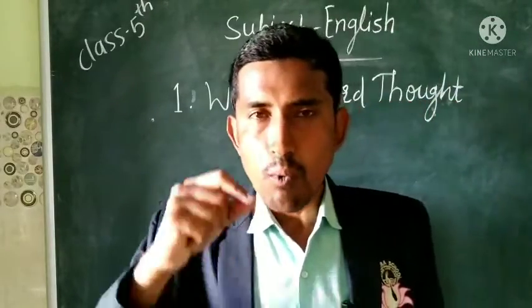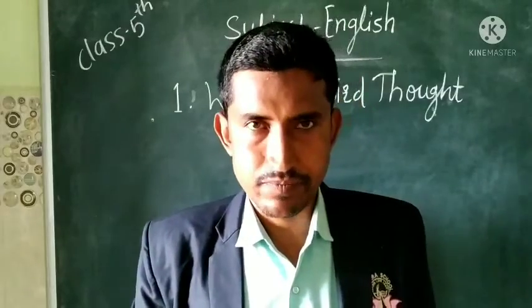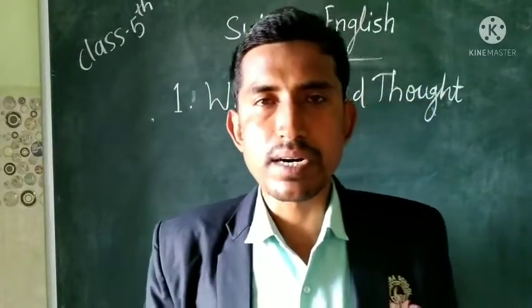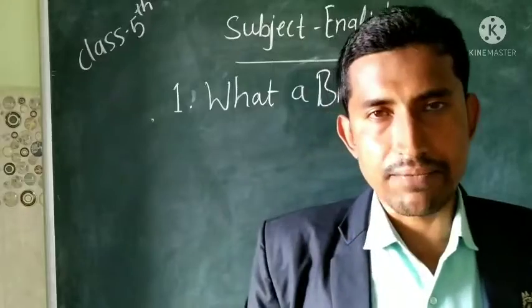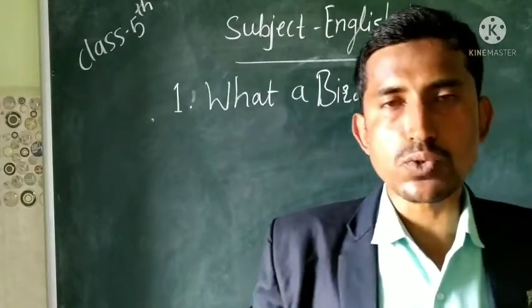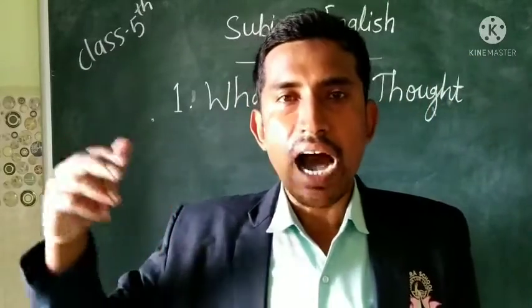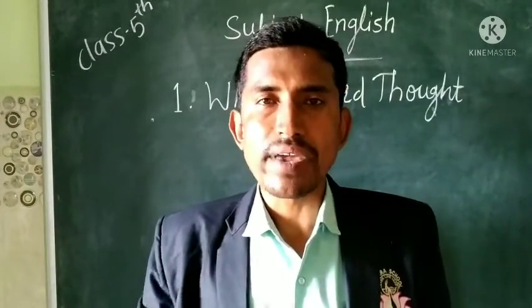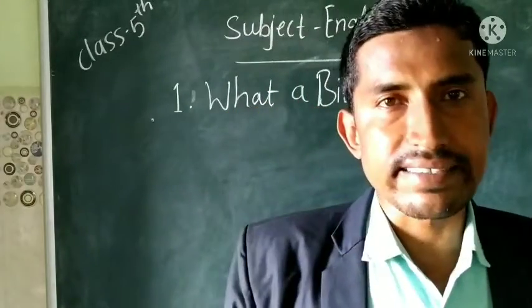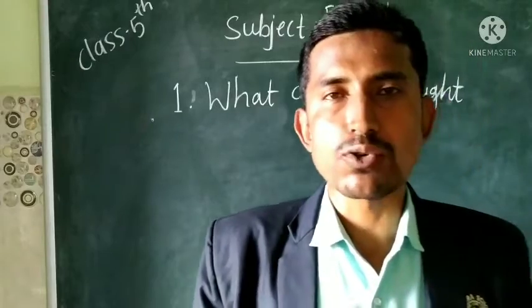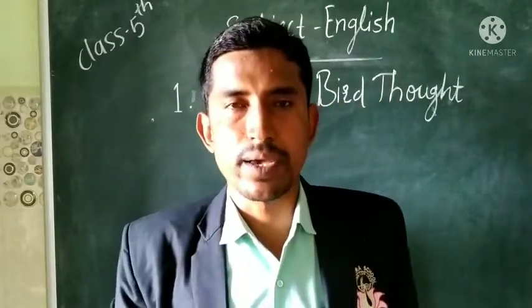So dear friends, what the bird is thinking, what the bird's thoughts are about its life, how it came to know about the outside world of its nest, all these things we have to learn through this poem.